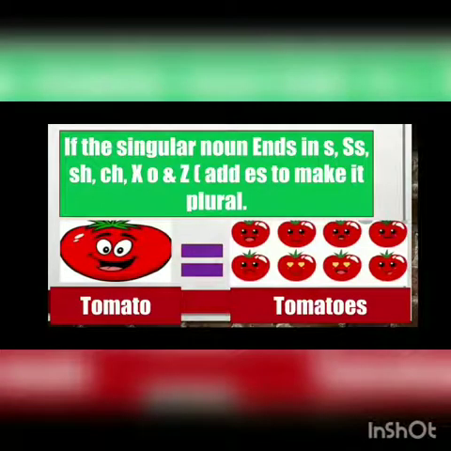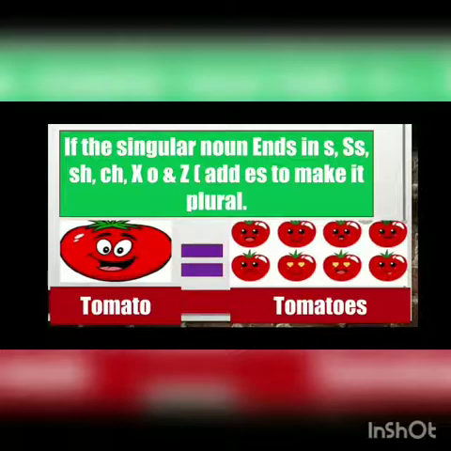Now look, if the singular noun ends in s, double s, sh, ch, x, o and z, then what do you need to do? You need to add es to make it plural. Like here you will look in the picture, a tomato is there. One tomato is there, it means singular noun. Now in the last, what letter is there? O is there. Correct. So O, it is written over here: if the singular noun ends in s, double s, sh, ch, x, o and z.